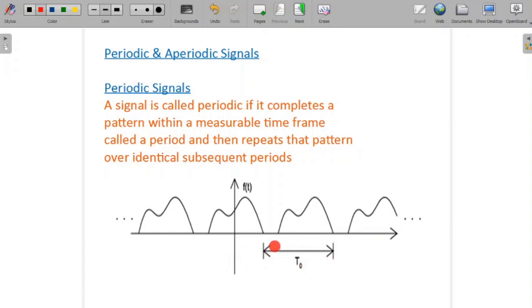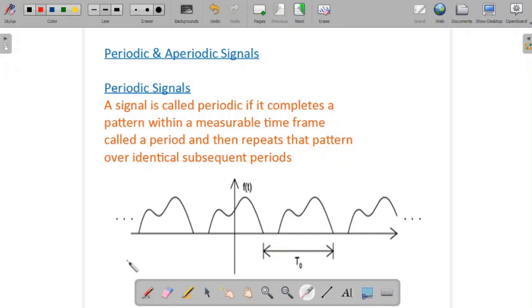The time period is T0 because of the fixed pattern. This is the fixed pattern we can observe. After T0 time, we can observe the same pattern again. The same thing here also. So we can say this type of signal is a periodic signal.